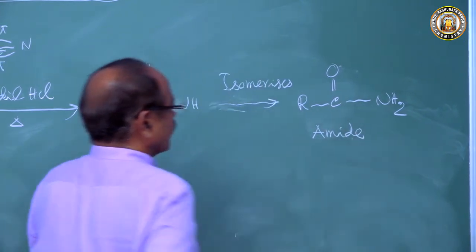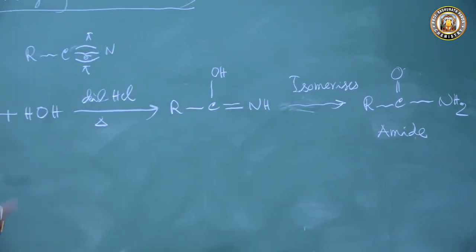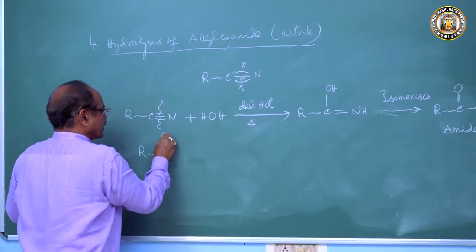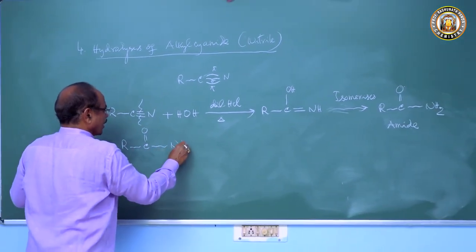We get the amide of this. So this amide RCONH2 is again hydrolyzed.